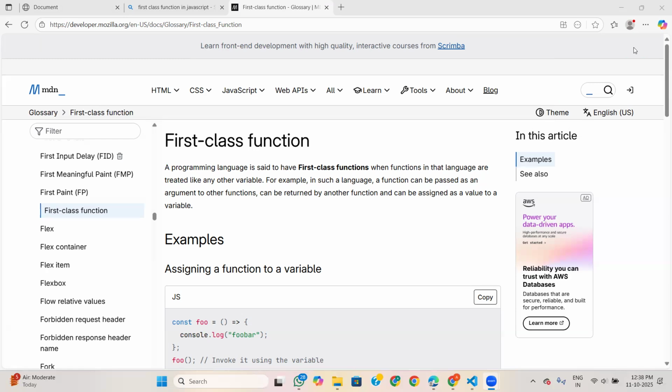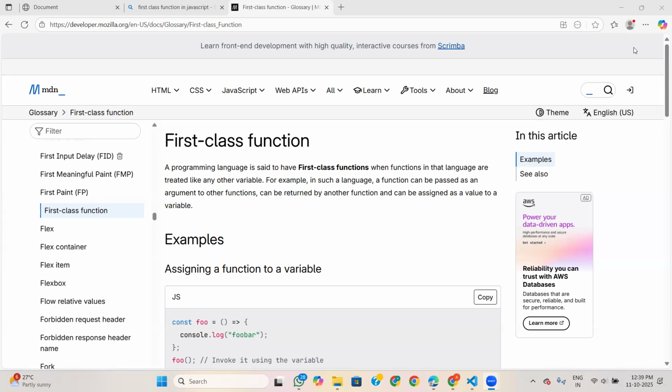Okay. So what is a function statement or function declaration? As the name suggests, function declaration. In an interview they ask what is a function statement or function declaration? A function defined using the function keyword. If they ask a coding question, write simple code: function keyword and the function name, and that's it. Then what is a function expression?